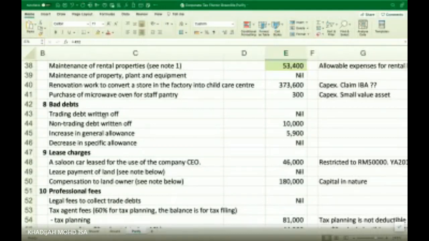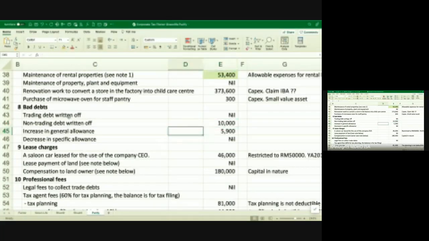Okay, bad debt. When you look at bad debt, you have to look at whether it is trade or non-trade. If it's trade related, then you allow that, so no adjustment. But if it's a non-trade debt, then you have to add back because it's a non-business expenditure, so it's not allowed. Talking about allowance, general allowance is not allowed, but if it's a specific allowance, no adjustment.